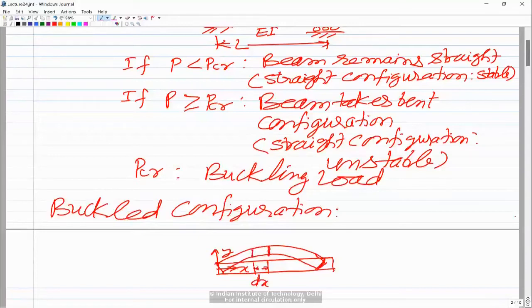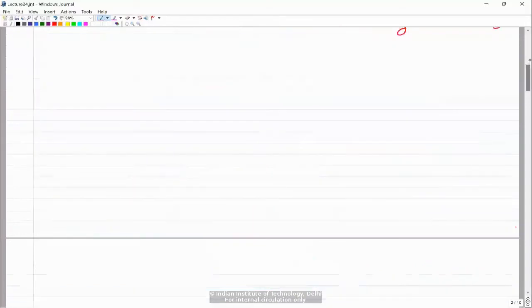Originally this point was here and it has moved to this location, so this displacement we call axial shortening. Axially, the beam has moved, and let me denote it by delta. Now we want to find the expression for the axial shortening of the beam.